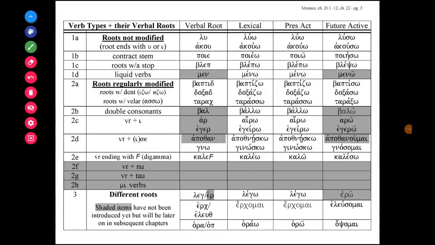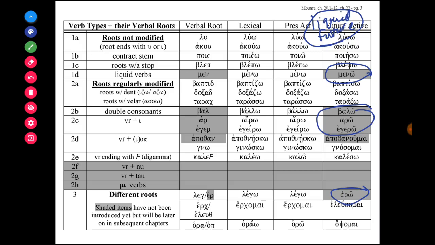Hi, welcome back. Before we introduce chapter 22 on the aorist indicative, I wanted to go over one last part of the verb system chart that we showed in the last instructional video. Notice that some of the forms here are shaded, and that's primarily what we call the liquid futures, which are listed here. I'm going to write this out. Liquid future. That's a completely different form of the future tense that you have not learned yet, and we will save for a later module, not this one.